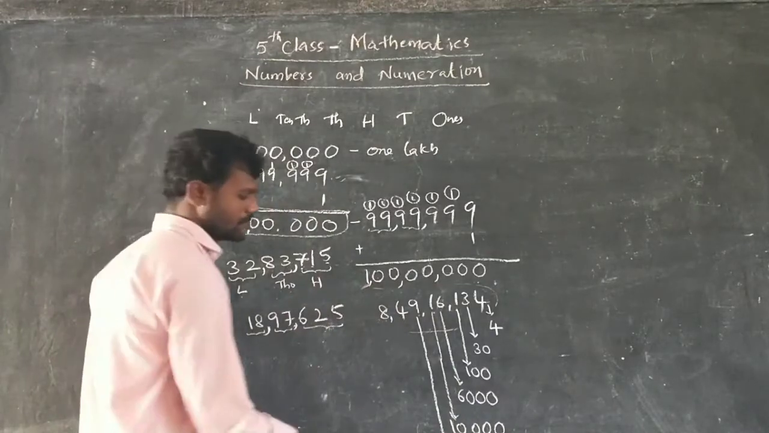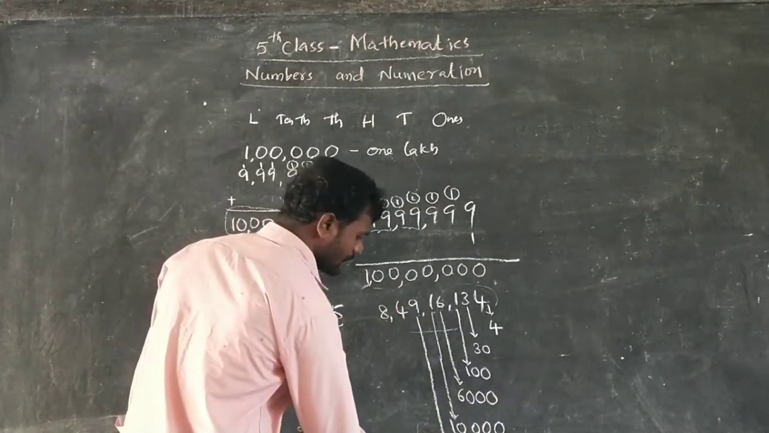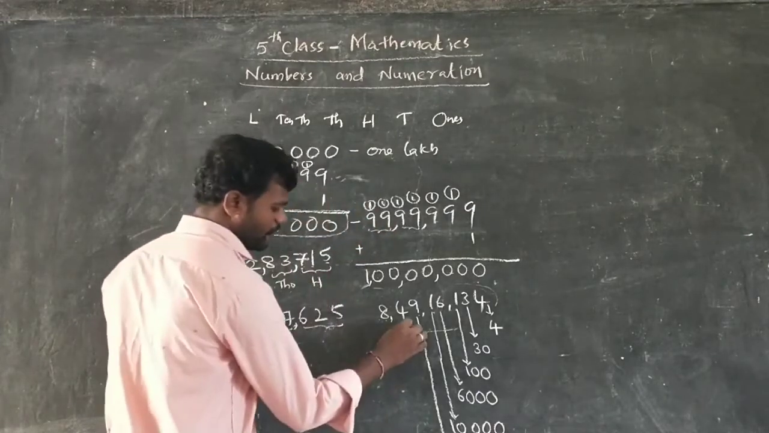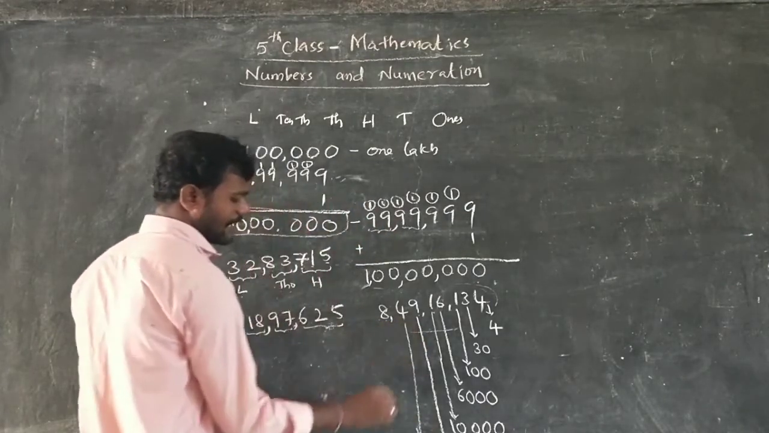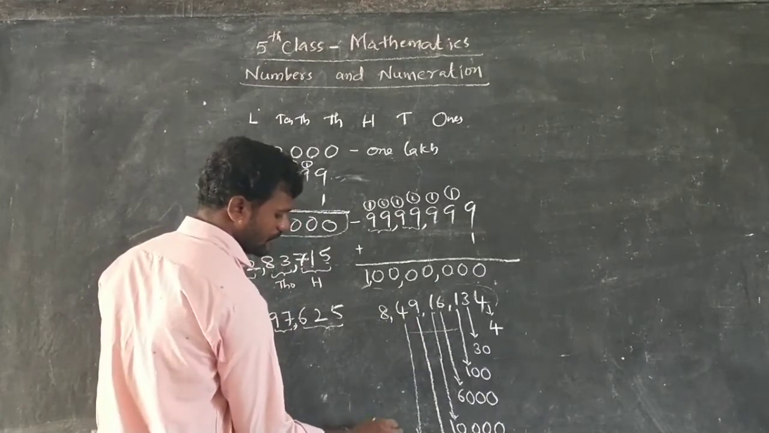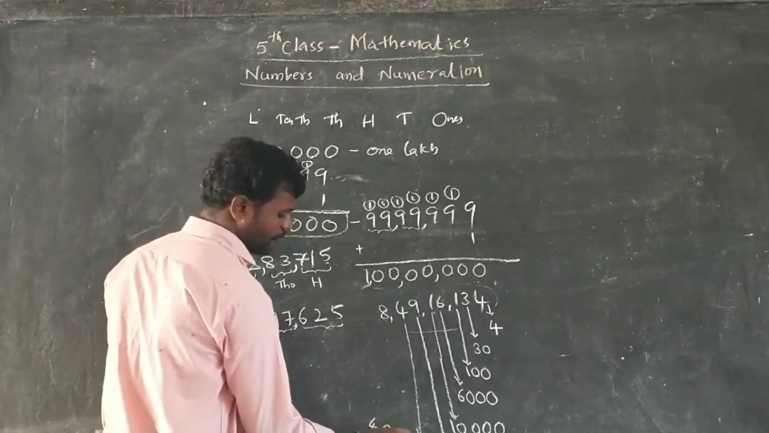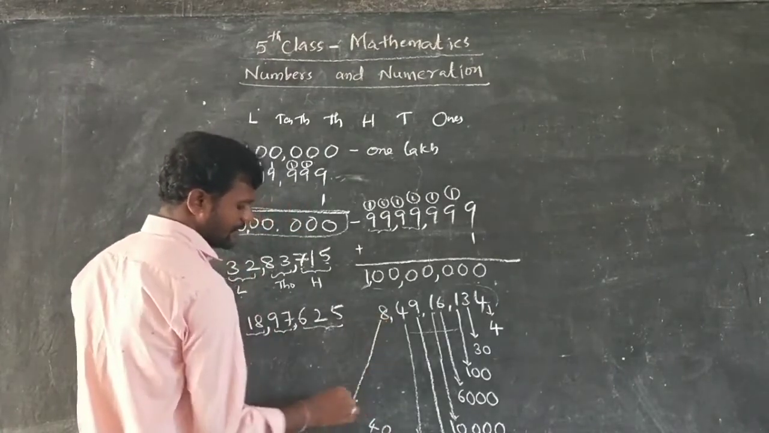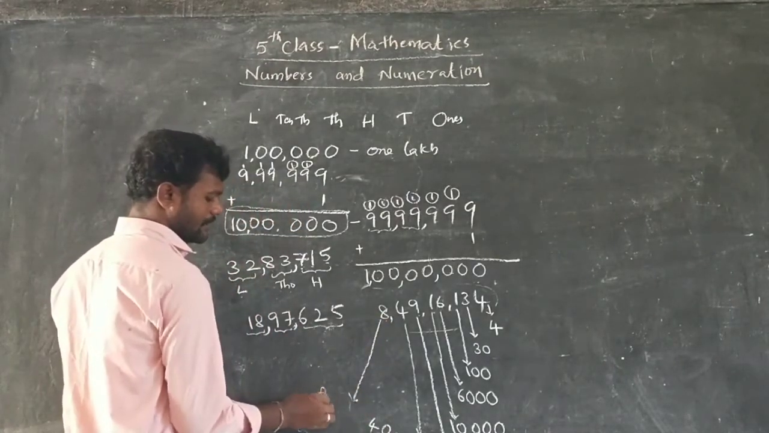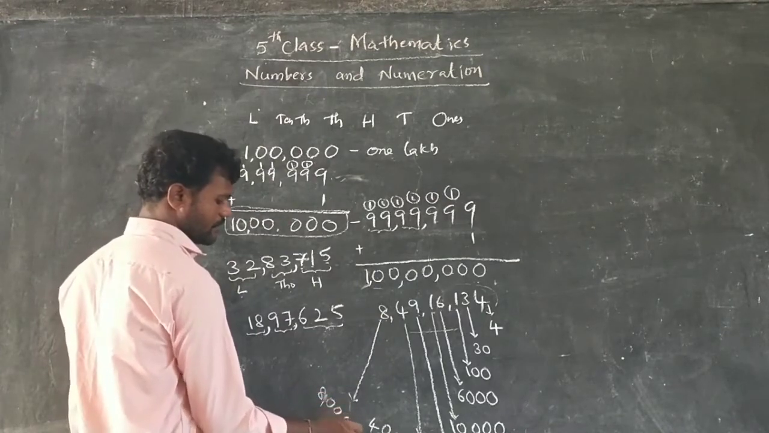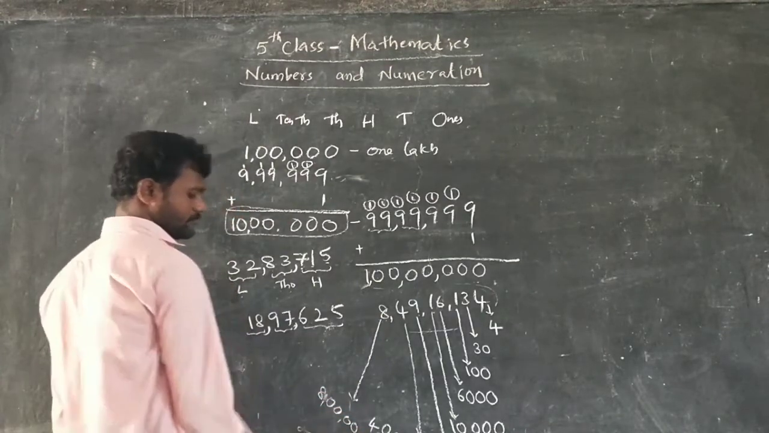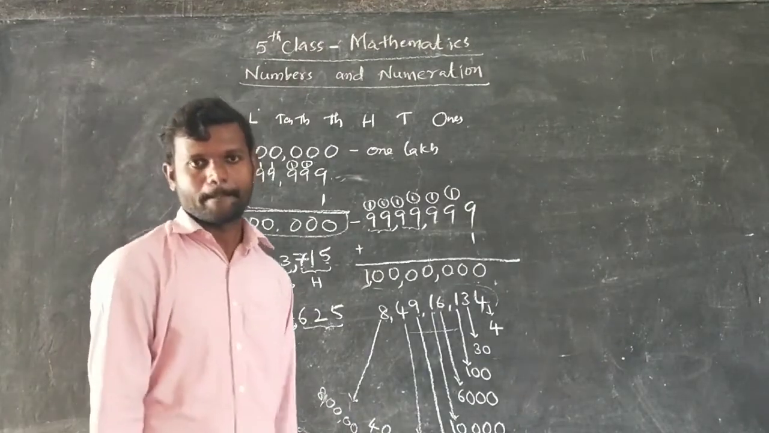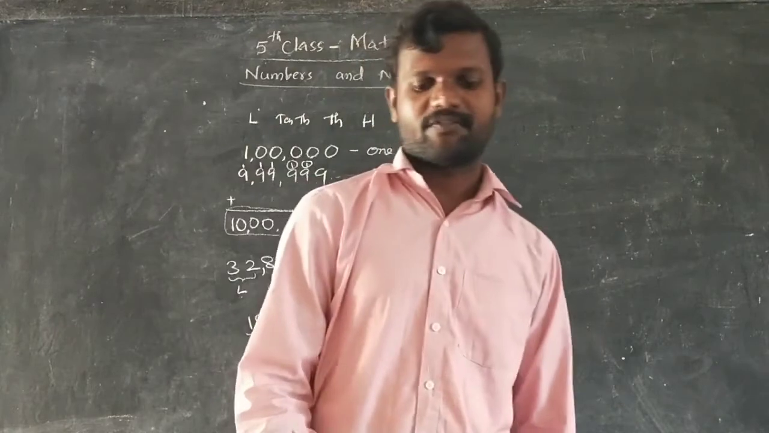Next 9. 9 is in which place? Lakhs place. So what should you write? 9 lakhs. Next 4. 4 is in the 10 lakhs place. So what should we write? 40. 4 tens are 40 lakhs. And 8. 8 is in the crores place. So 8 0 0 0 0 0 0 0. So that is the expanded form of that number. We can write the expanded form like that.